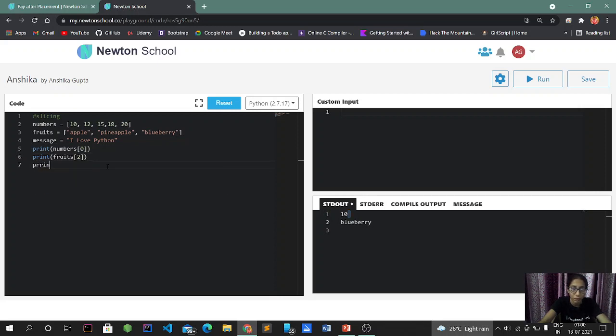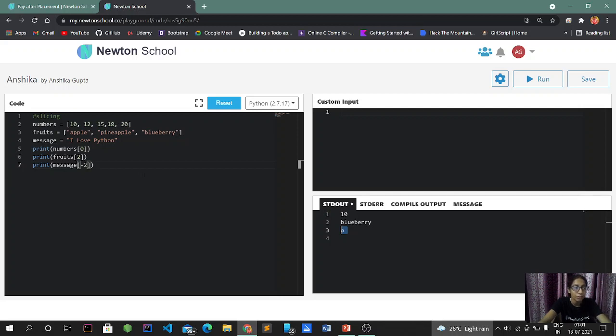Now I have to print the message, which will give me the value at 0, with the spaces also counted, 0, -1, -2, going from the last digit, 0, -1, -2, -3, and so on up to the next level.